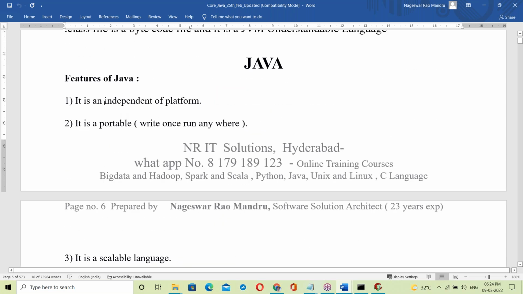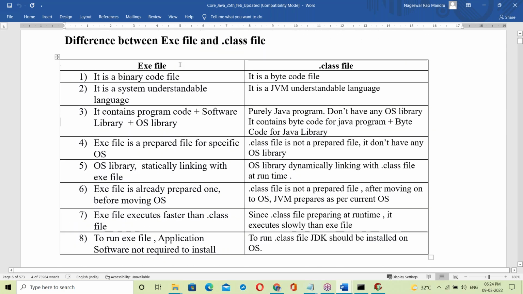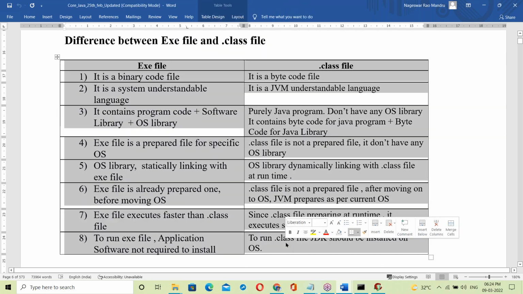After that, we have the platform independence topic, the exe file and the .class file definition. Tomorrow's topic is very important. We are going to discuss how Java made us platform independent, and the Java internals.